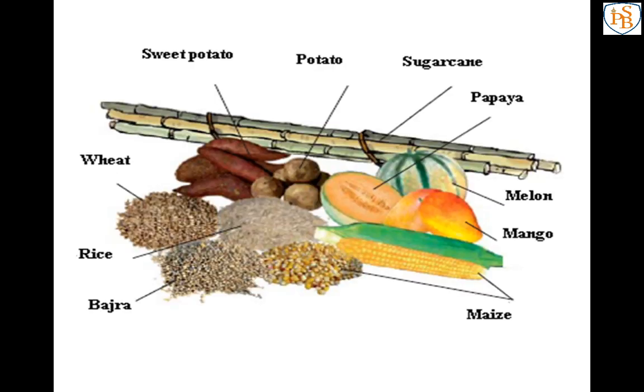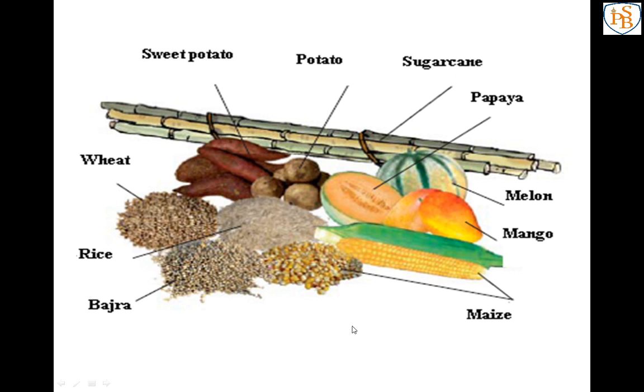Another examples are many types of grains, fruits and vegetables. One by one we will learn the examples of food from which we get carbohydrate. See, sweet potato, potato, sugarcane, papaya, melon, mango, maize, bajra, rice and wheat.